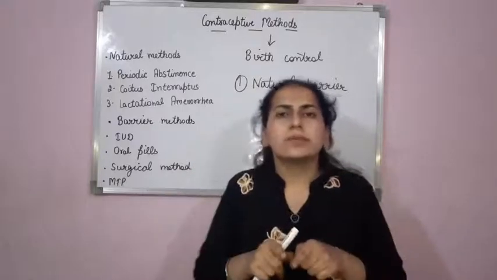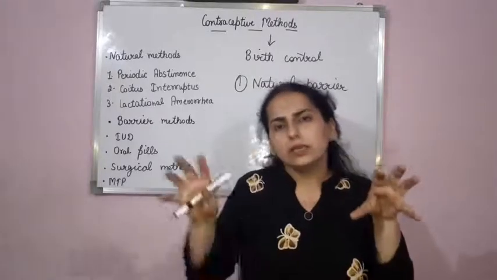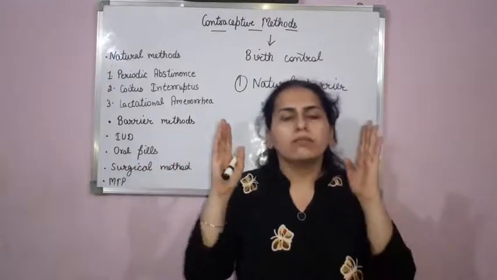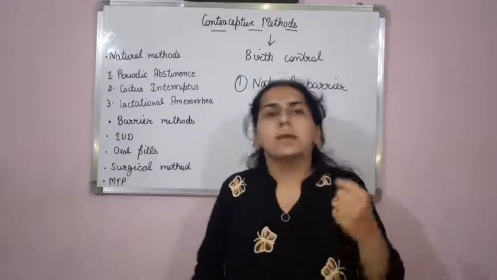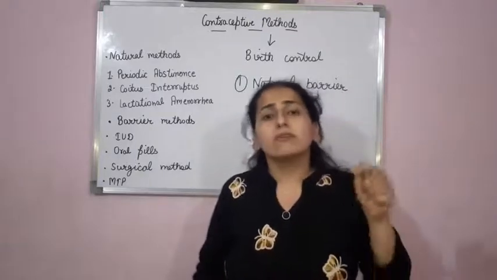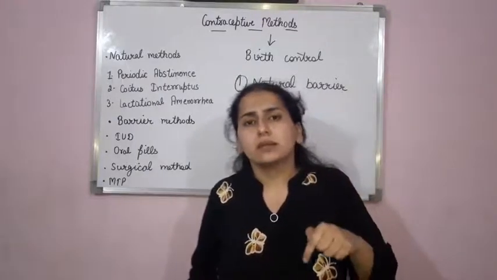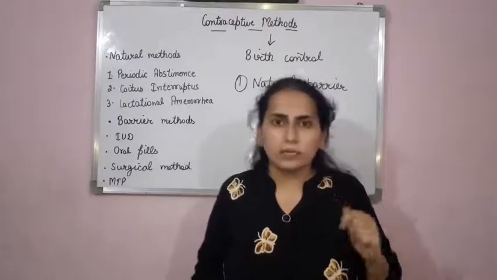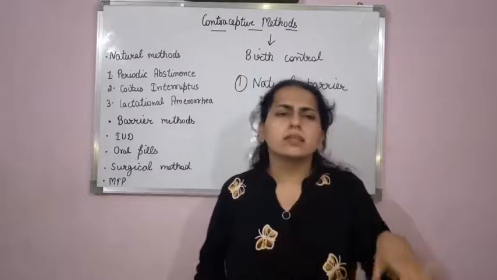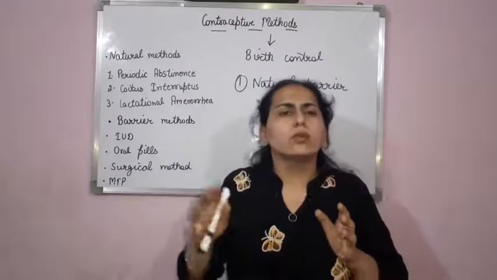Actually, between 10th to 17th day of the menstrual cycle, the chances of conceiving is maximum, because at the 14th day of the menstrual cycle, ovulation takes place, release of ova takes place, and life of ova in the fallopian tube is almost 1 to 2 days.